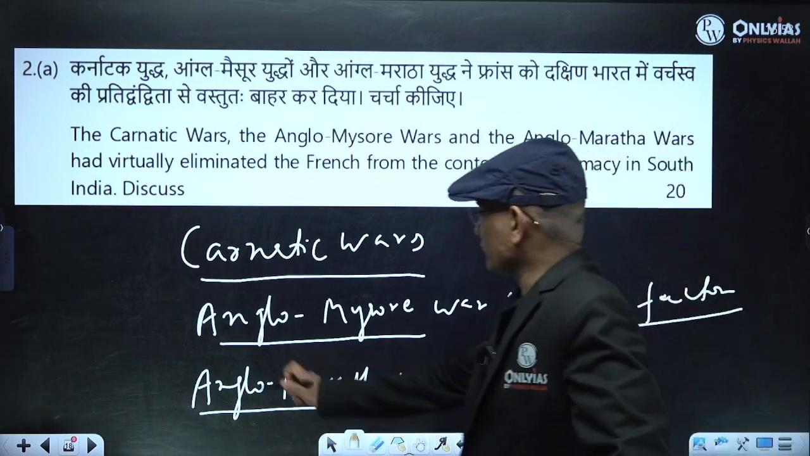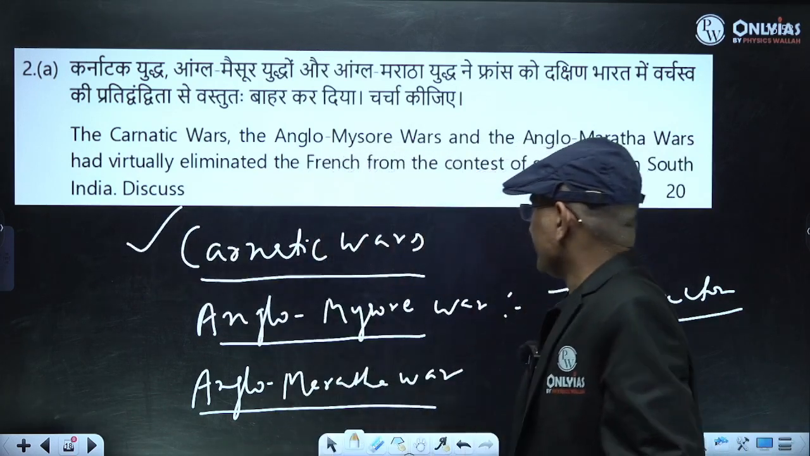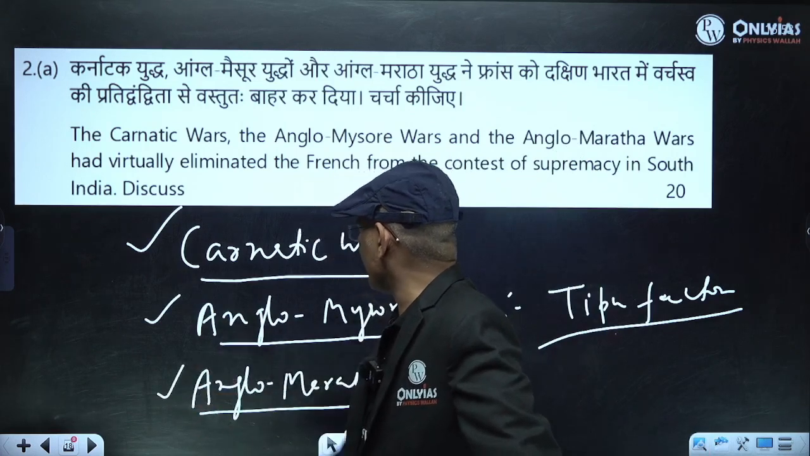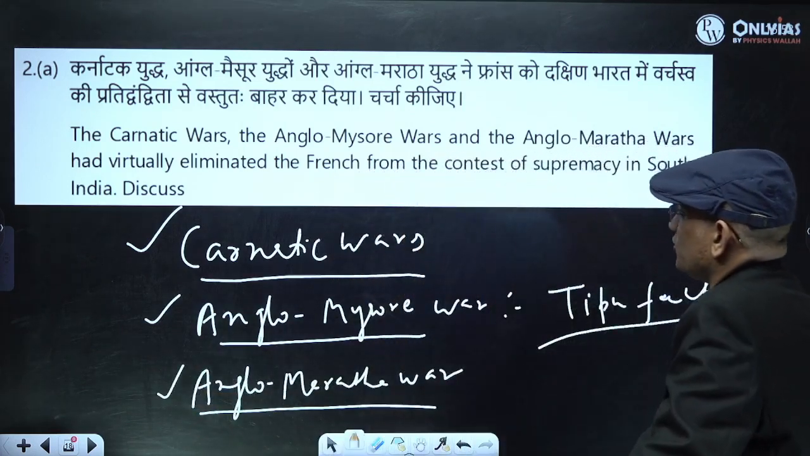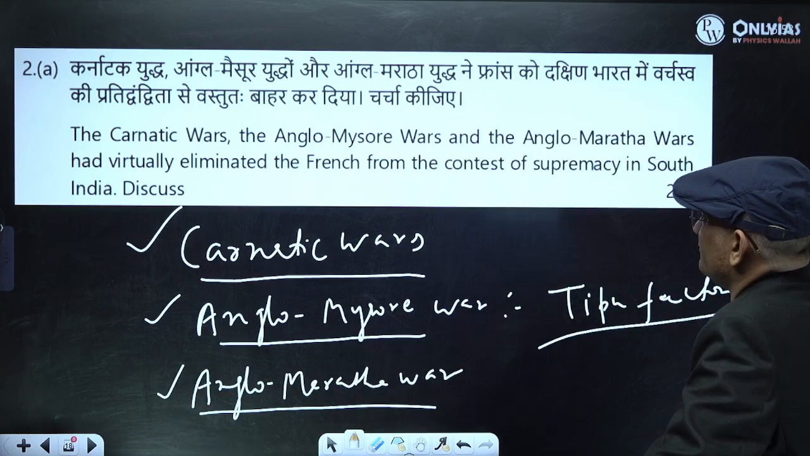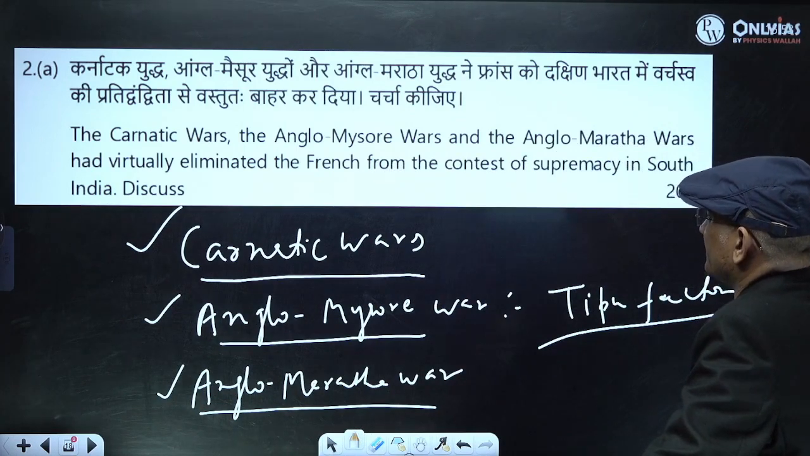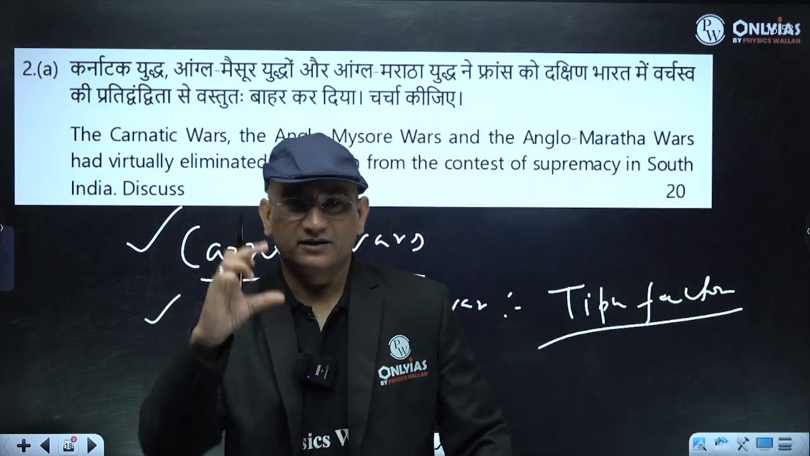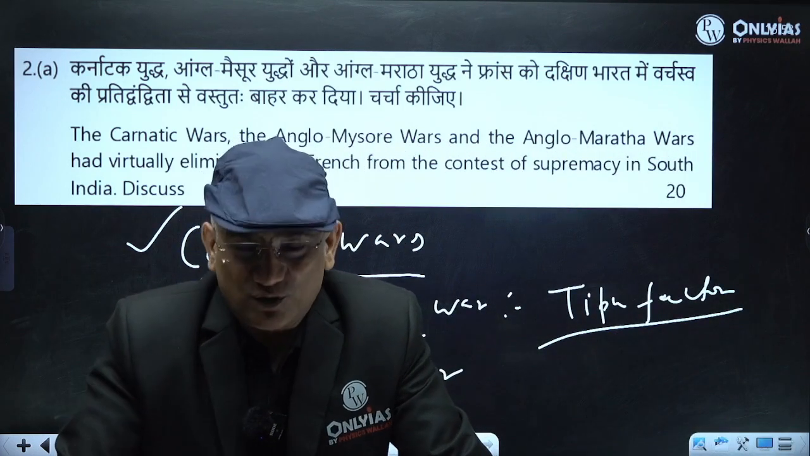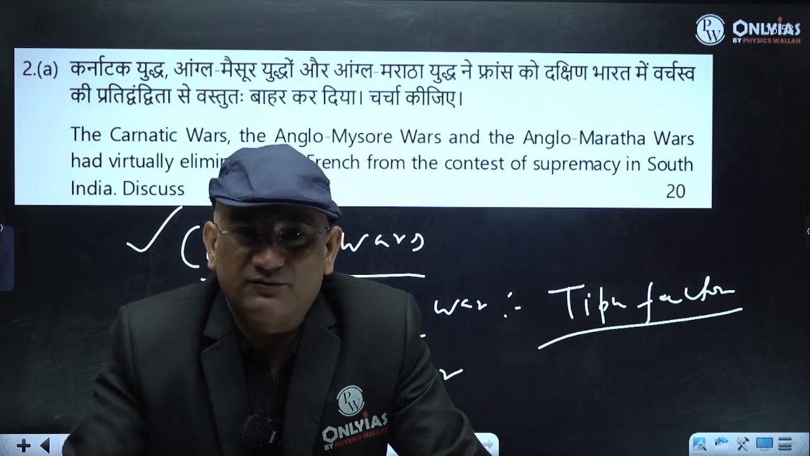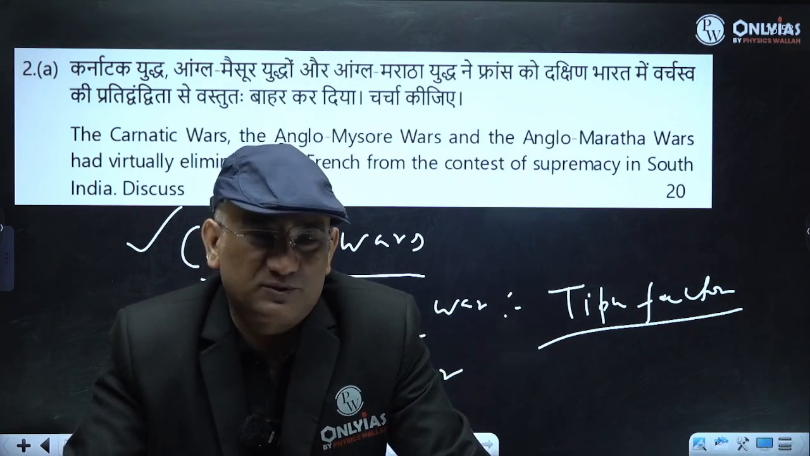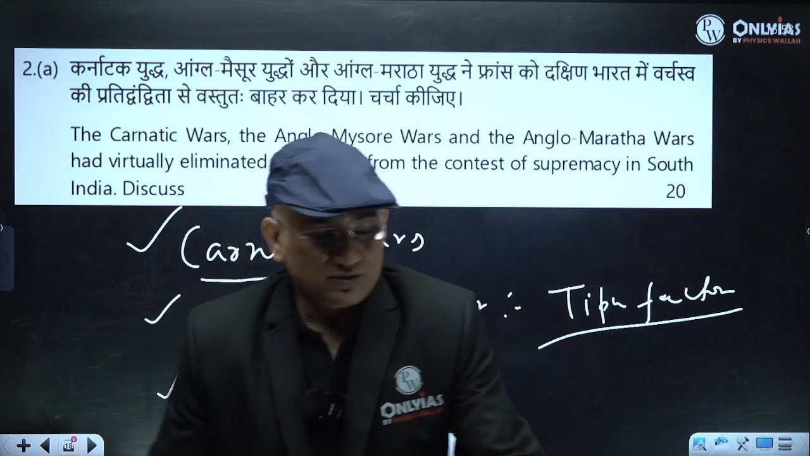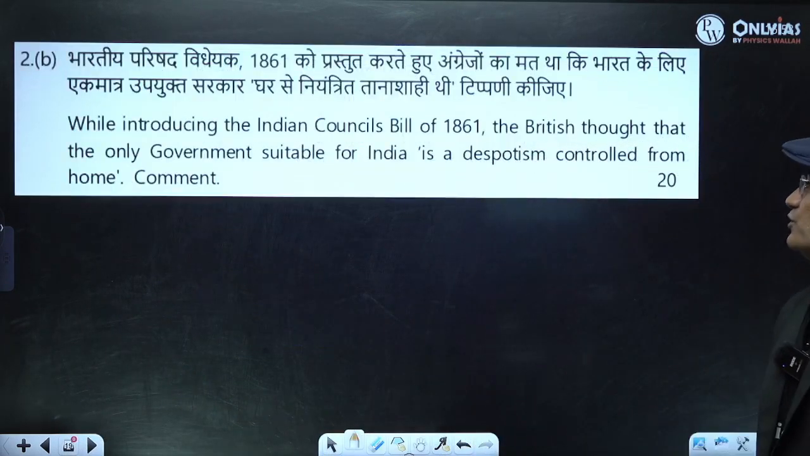So you have to write first in detail about the Carnatic war, then in brief the Anglo-Mysore war, the Tipu factor, and the Anglo-Maratha war. This way you have to discuss how these three wars eliminated the French from the contest of supremacy in South India. Part 1 Carnatic war, part 2 Anglo-Mysore war, and part 3 Anglo-Maratha war. It's a 20 marks question. You have to elaborate. Done.